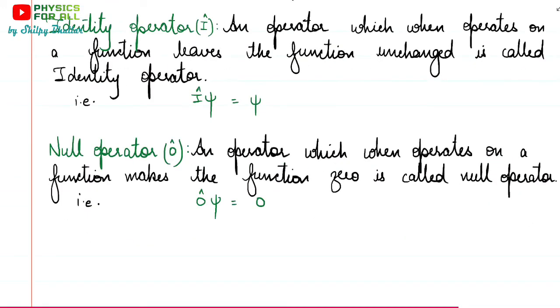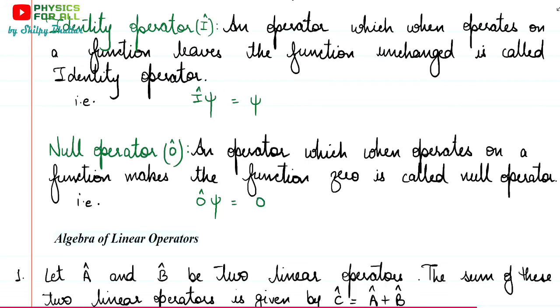Here you can see the identity operator is that operator which, when operated on a function, leaves the function unchanged. That means the function remains as it is. So that's why we have this I cap acting on psi and we get psi back. And the null operator is that which, when operated on a function, makes the function zero. So here you can see when this zero operator acts on psi, we obtain zero. So both these operators are linear operators and very simple to understand.